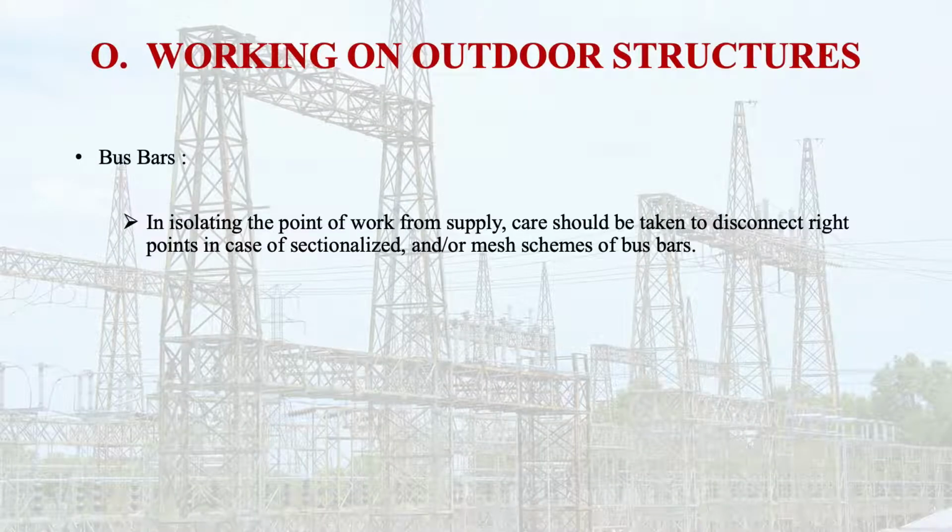In isolating the point of work from supply, care should be taken to disconnect the right points in case of sectionalized and mesh schemes of bus bars. You know about the various classifications of bus bars, which I have already discussed in my previous sessions. So here special care should be taken to disconnect the right points in case of different schemes of the bus bars.